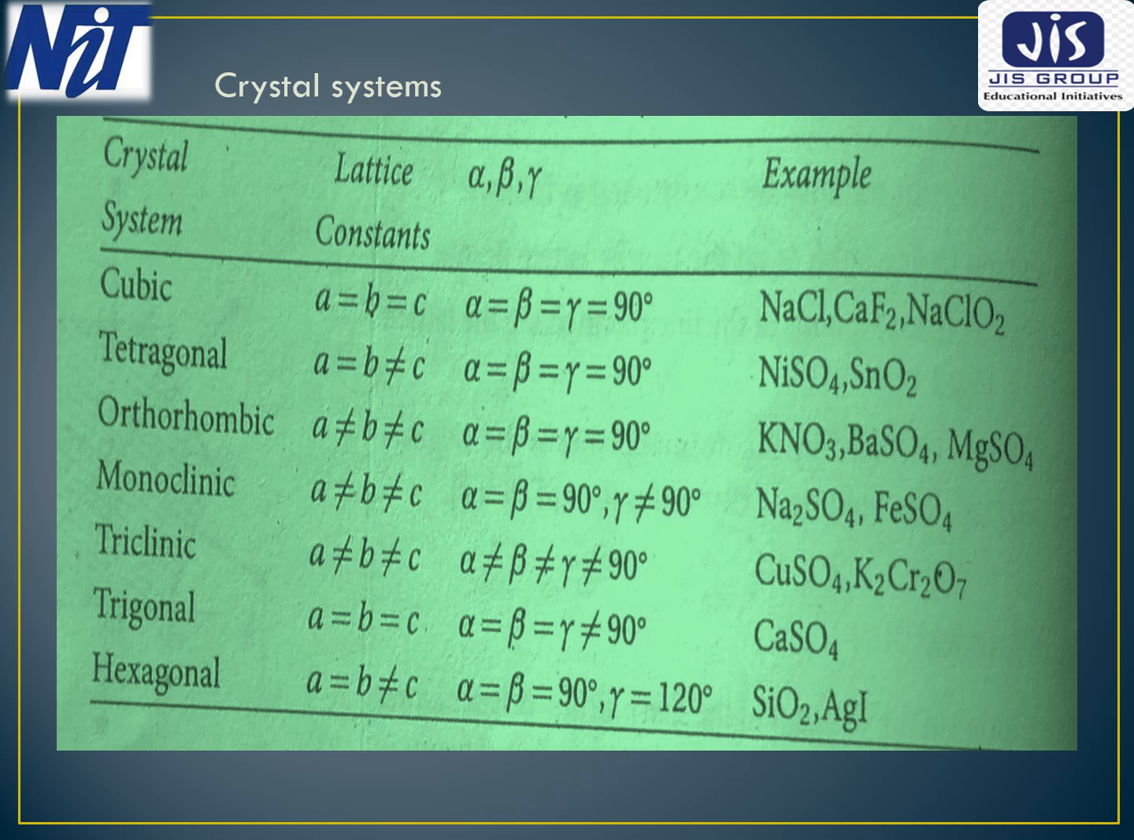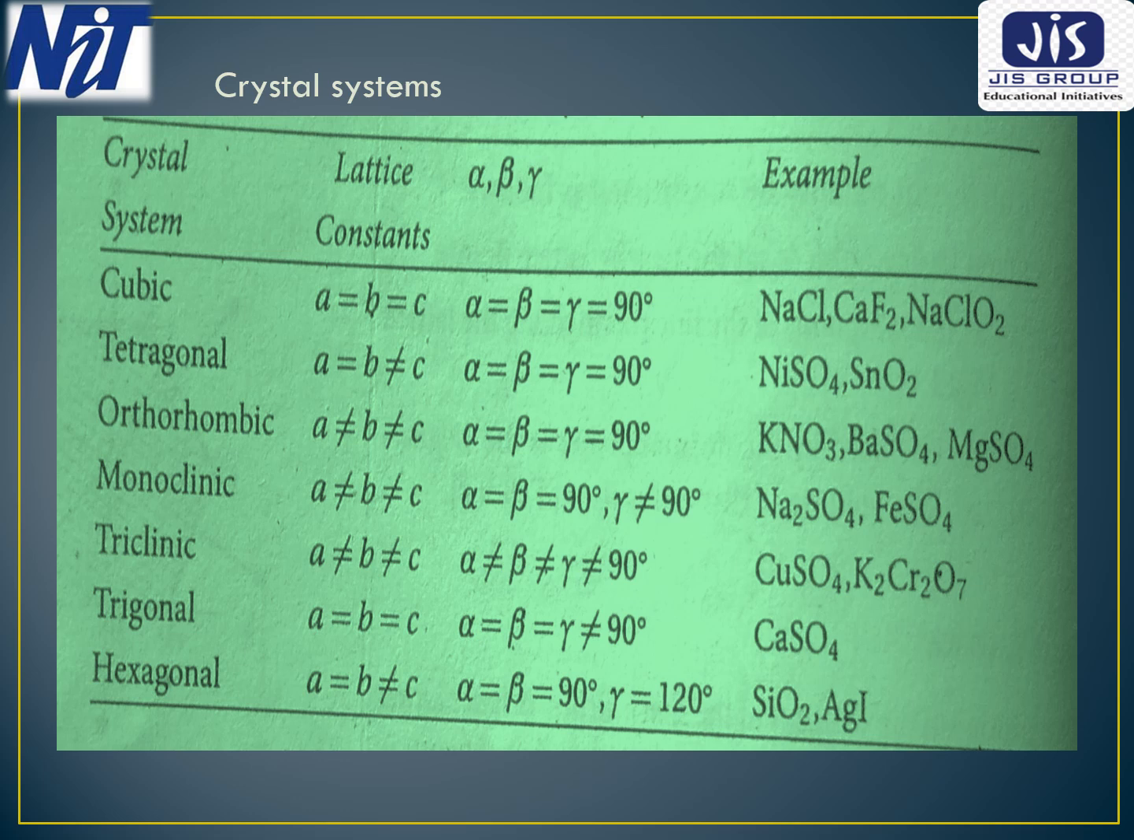Here all three lattice constants a, b and c are equal, and also the interfacial angles alpha, beta and gamma are equal to 90 degrees. The most common example of this type of crystal system is sodium chloride. Next one is tetragonal. In the tetragonal system, lattice constants a and b are equal, but the third lattice constant c is not equal to any of them. And here also the interfacial angles alpha, beta and gamma all are equal to 90 degrees. The example is shown in the table.